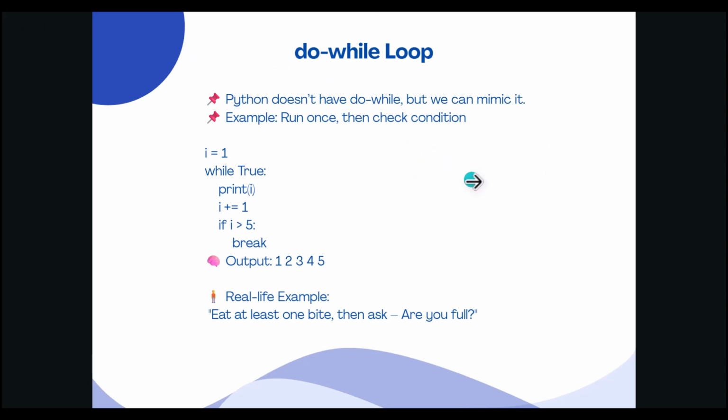Next one is the do while loop. In most programming languages like C, C++ or Java, there is a special type of loop called the do while loop. A do while loop means do the task at least once, then check the condition. If the condition is true, it repeats. If the condition is false, the loop will be stopped.